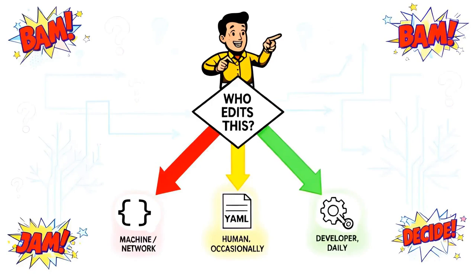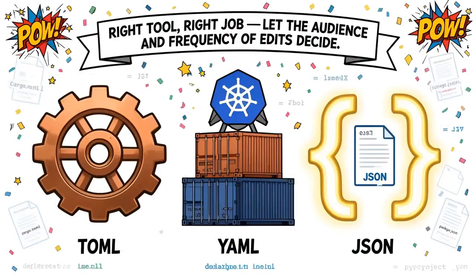Let the audience and frequency of edits decide. Right tool, right job. TOML for the files you live in, YAML for the files you describe state to, JSON for the files that travel. Let the audience and the frequency of edits make the decision for you.